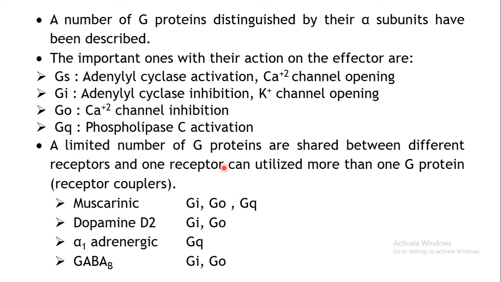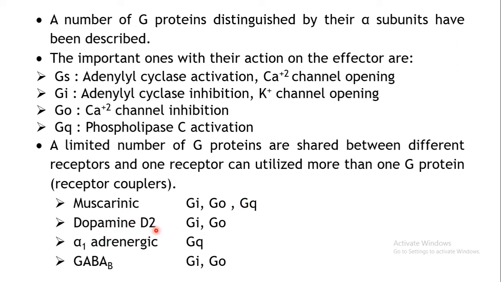Now there are very few of these G proteins which may carry the signals in a number of types of receptors. It's not that every type of receptor will have its own G protein. So the same G protein may be utilized by a number of receptors. As you can see over here, the muscarinic receptor, that is a type of cholinergic receptor. So which type of G proteins is it utilizing? Gi or Go or Gq. So depending upon which type of signal is being brought, accordingly the type of G protein will come and bind, and further signaling will depend upon it.